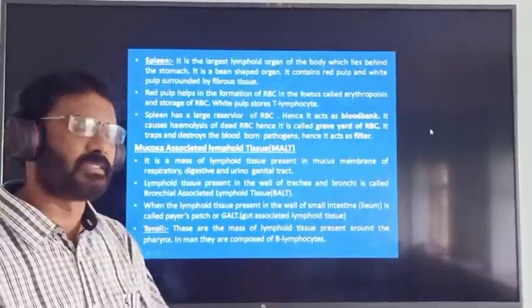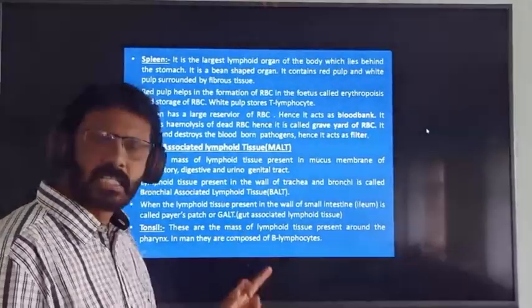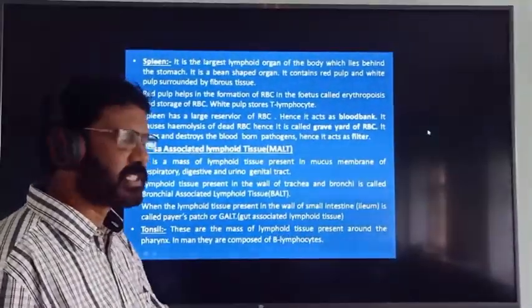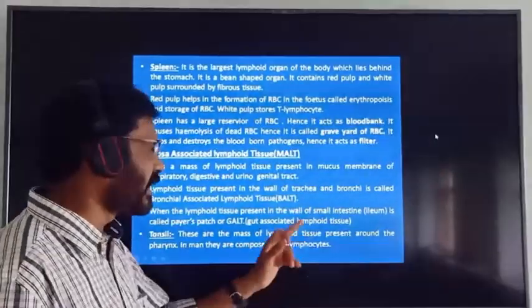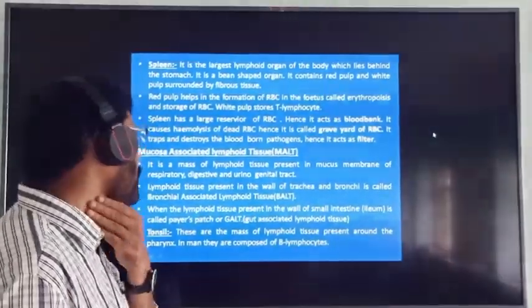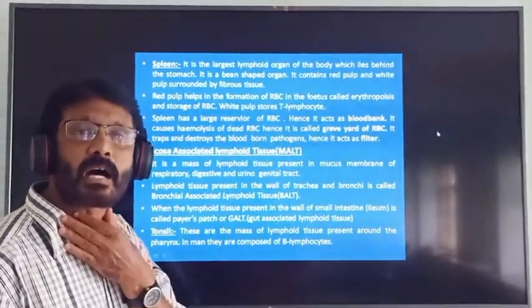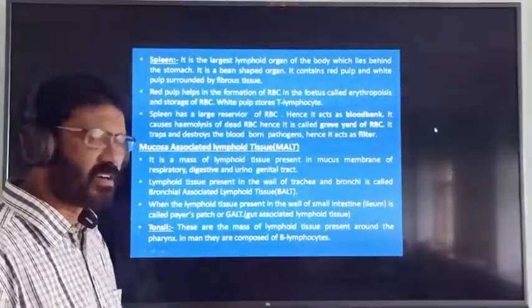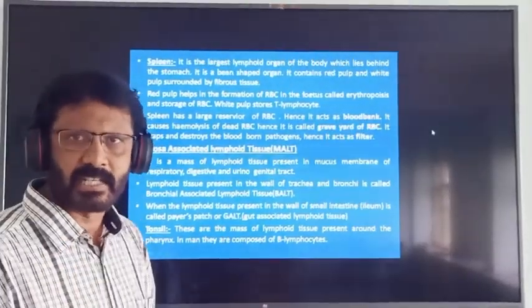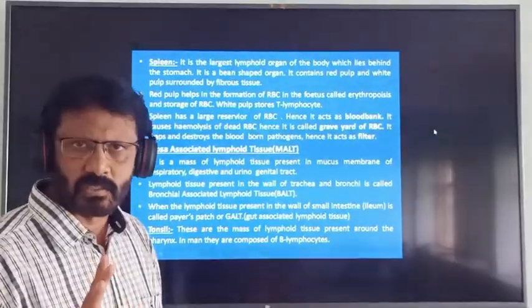What is tonsil? So tonsil means these are the mass of lymphoid tissue present around the pharynx. In man, they are composed of big lymphocytes, that is called tonsils.